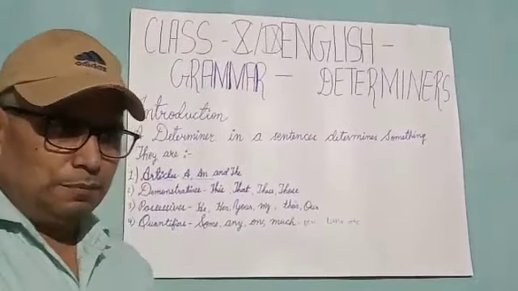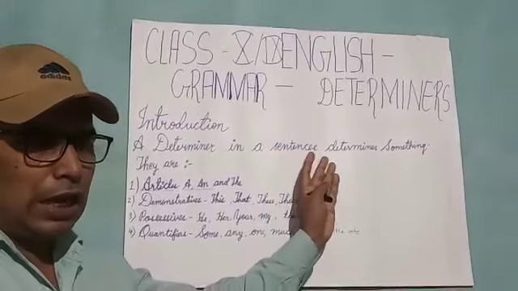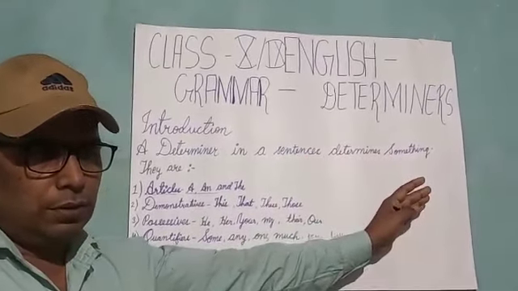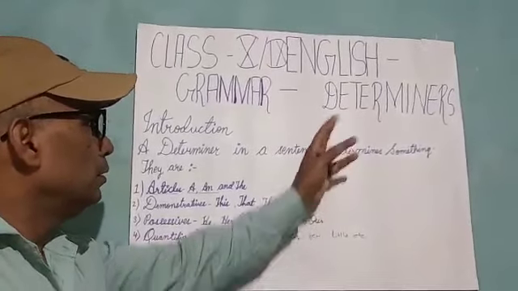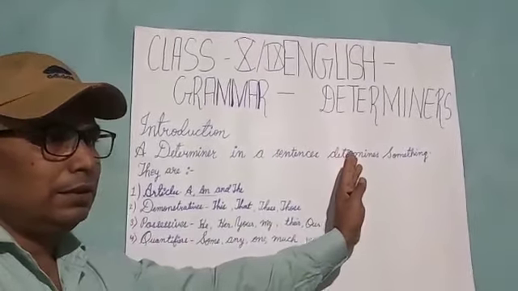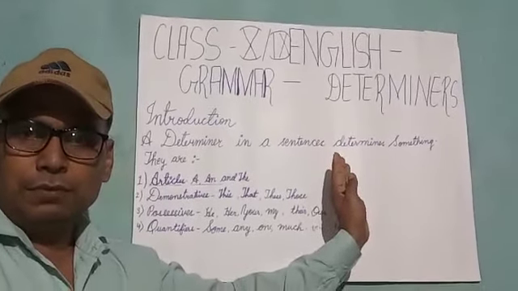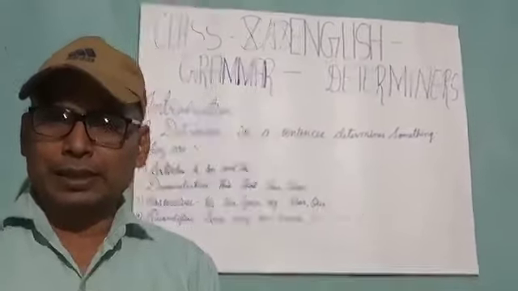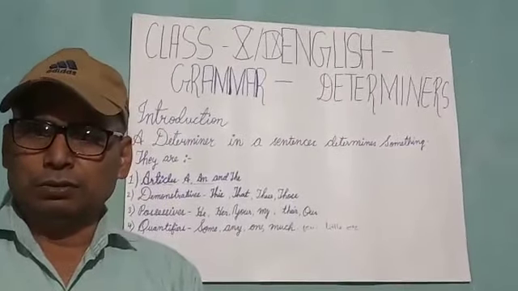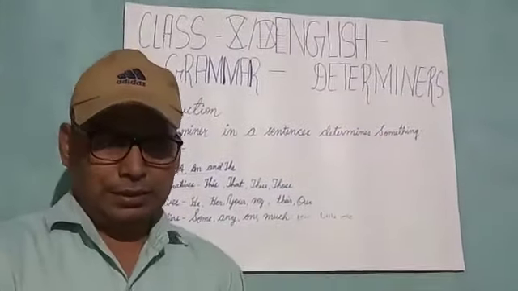The second is that an adjective may be used after or before a noun, but a determiner is only used before a noun. So keep these two differences in your mind whenever you study the usage of determiners.